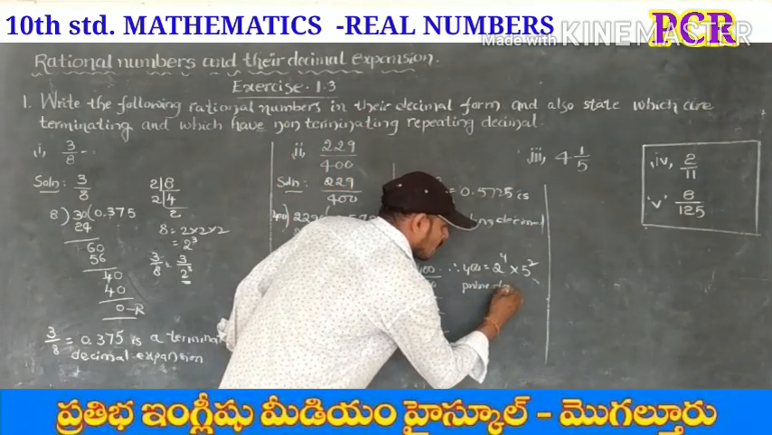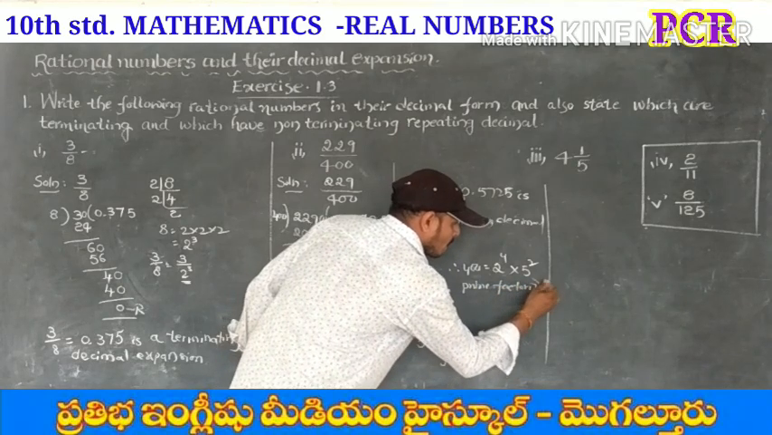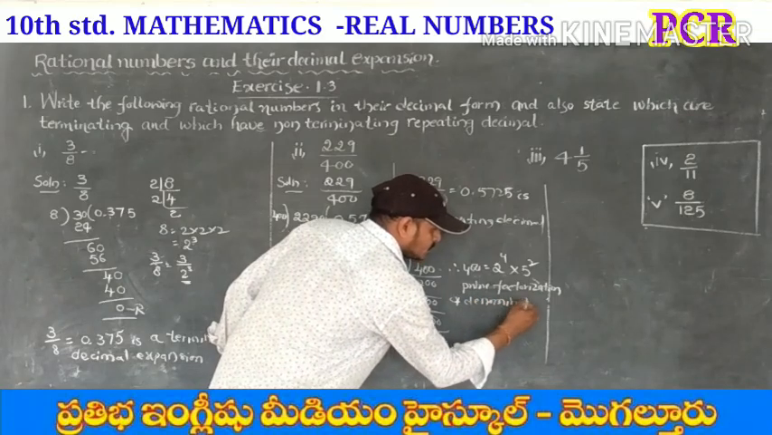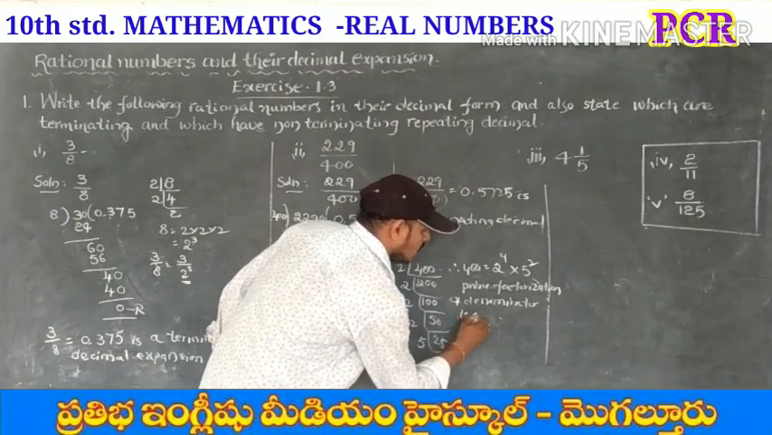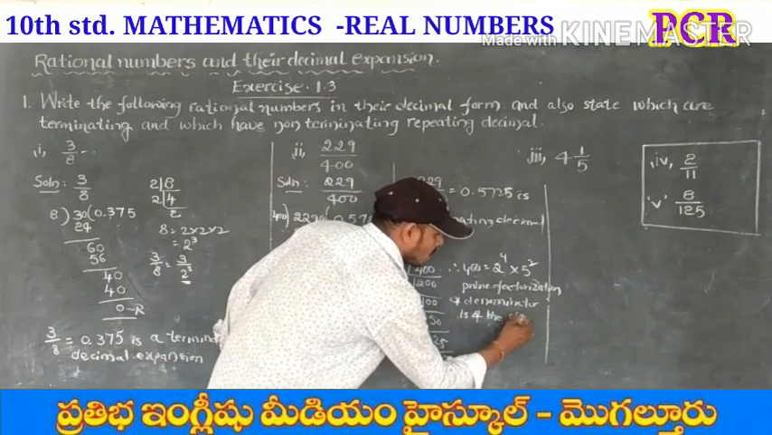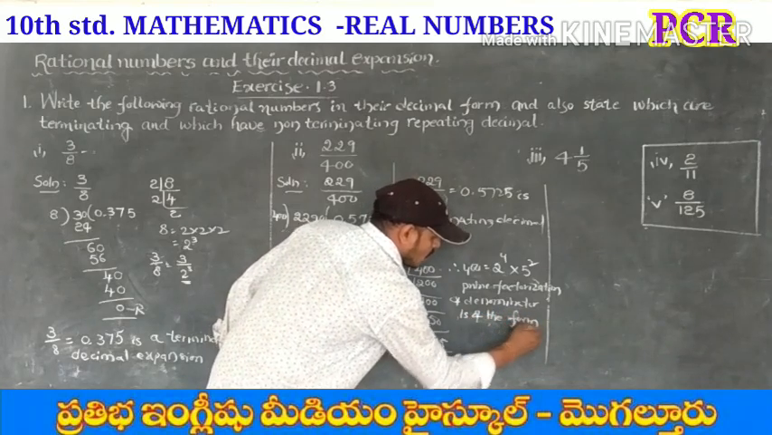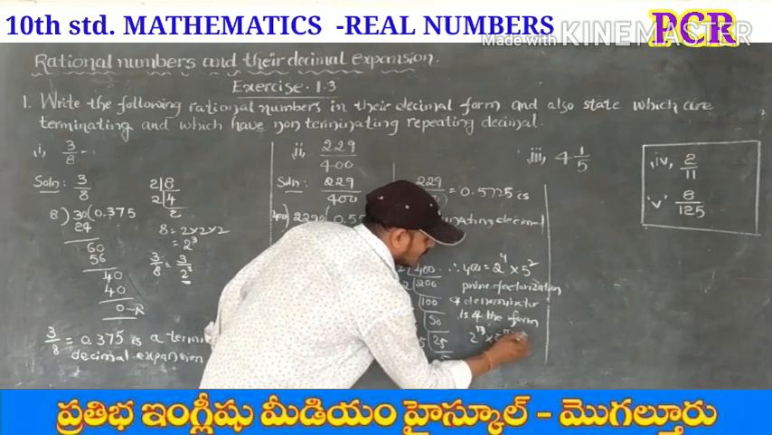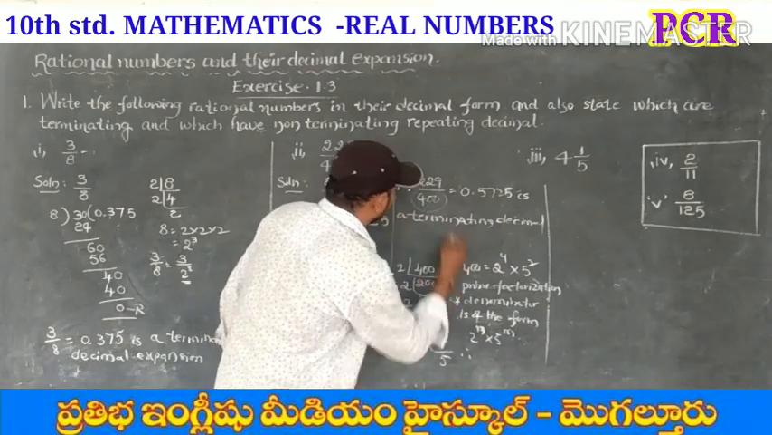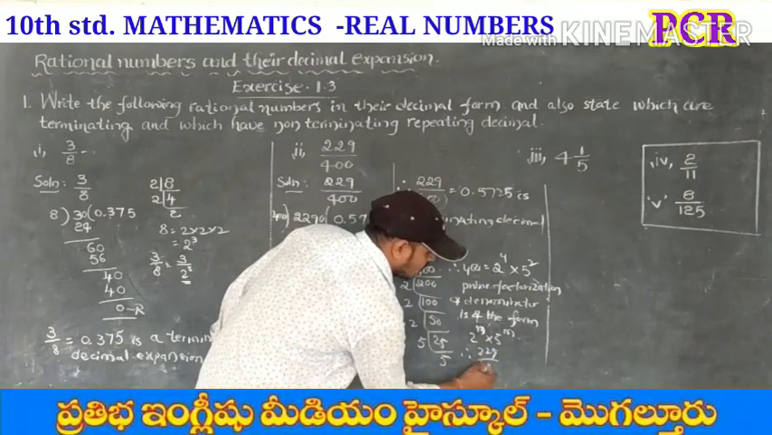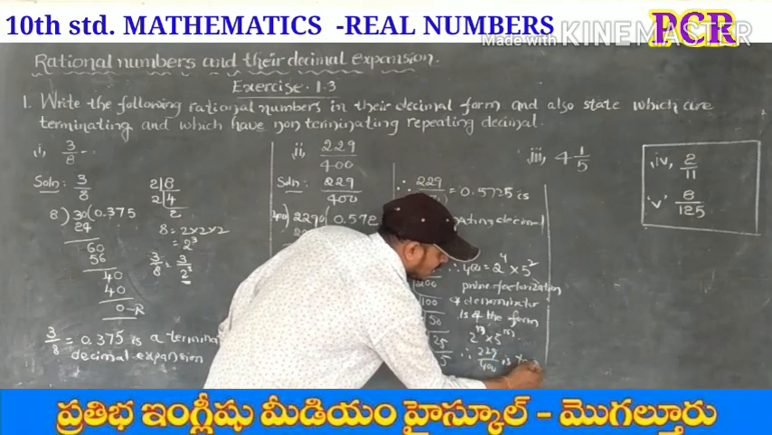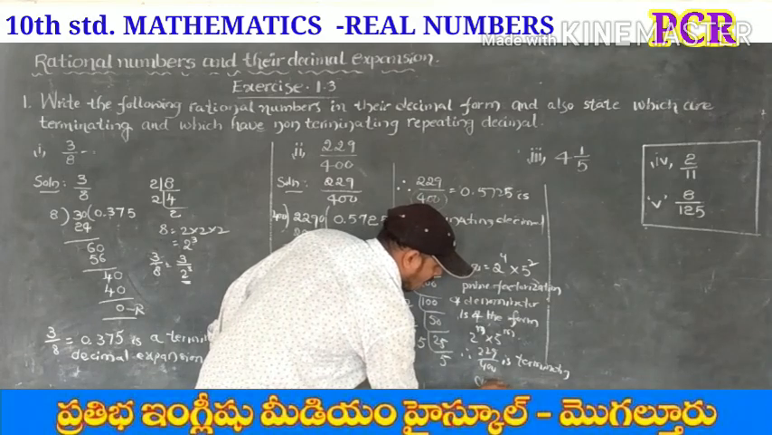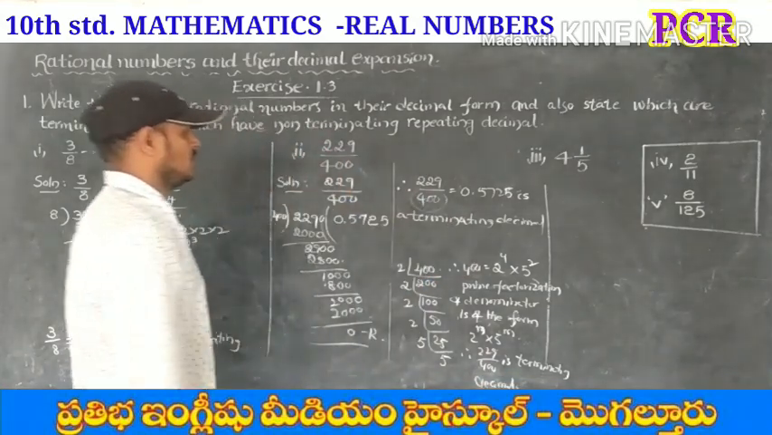Prime factorization of denominator is of the form 2 power n into 5 power m. Therefore 229 by 400 is a terminating decimal.